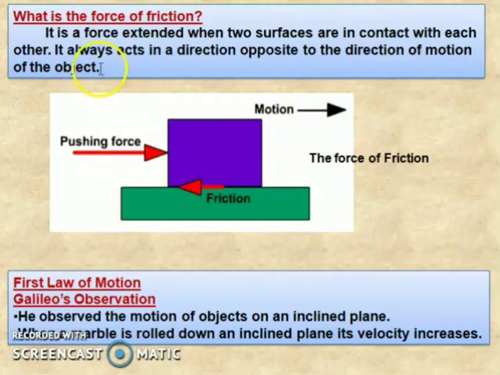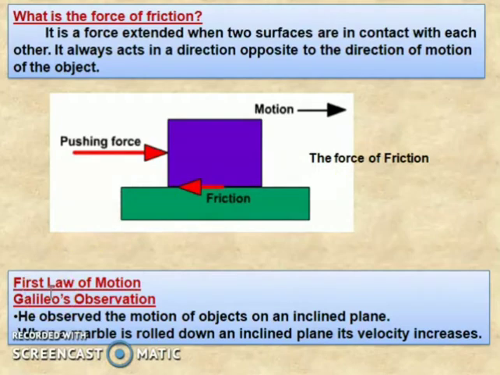So that is given: it is a force exerted when two surfaces are in contact with each other. These are the two surfaces in contact. It always acts in the direction opposite to the direction of motion of an object. So when we are pushing the object, the motion will be in this direction and the force of friction will be in the opposite direction.